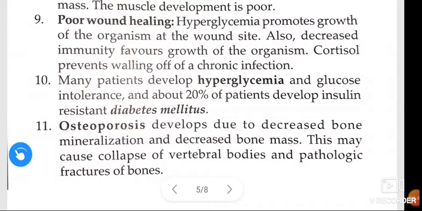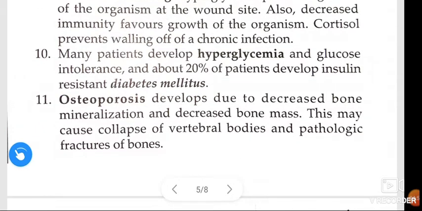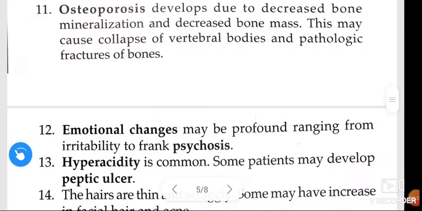Next, many patients develop hyperglycemia and glucose intolerance, and about 20% of patients develop insulin resistant diabetes mellitus. Osteoporosis develops due to decreased bone mineralization and decreased bone mass. This may cause collapse of vertebral bodies and pathologic fractures of bones.